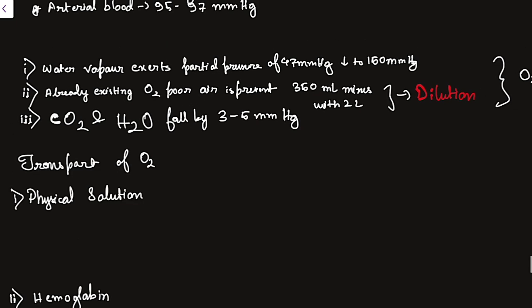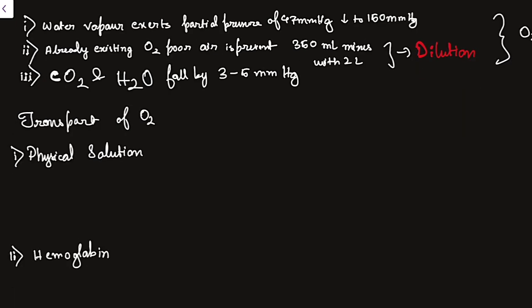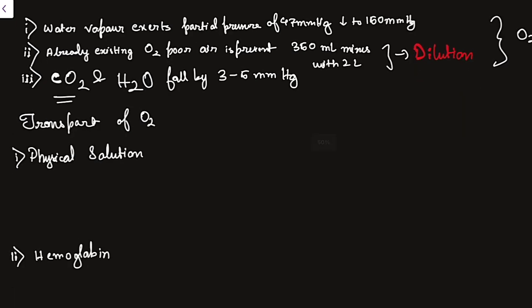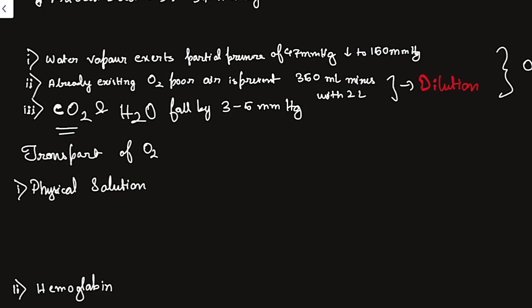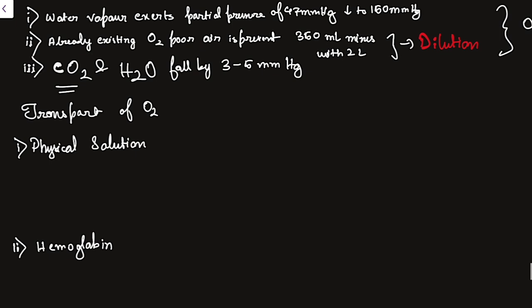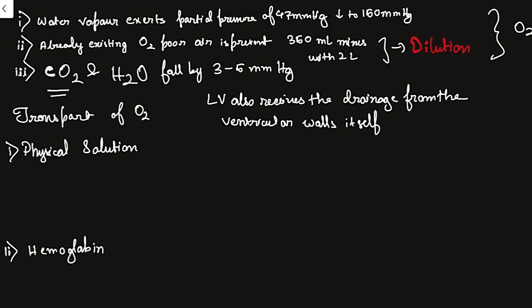Another thing that I have told you already: where does this CO2 come from that causes this PO2 to fall? Some part of the bronchial veins drain directly into the left atrium, as you know, through the anastomosing channels. And another thing, the left ventricle also receives drainage from the ventricular wall itself. In the left ventricle, where oxygenated blood comes from the atrium, it also gets mixed with the deoxygenated blood coming from the left ventricular wall itself. After supplying the ventricular walls, it comes to the left ventricle itself. So it is getting a mixture of deoxygenated with oxygenated blood.